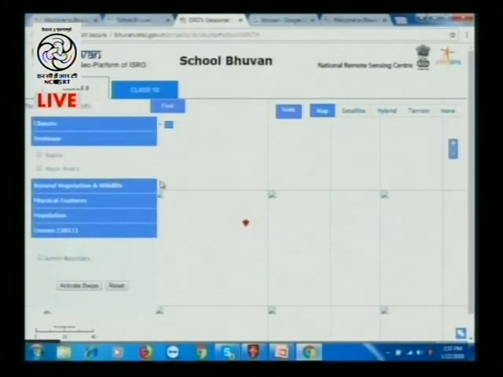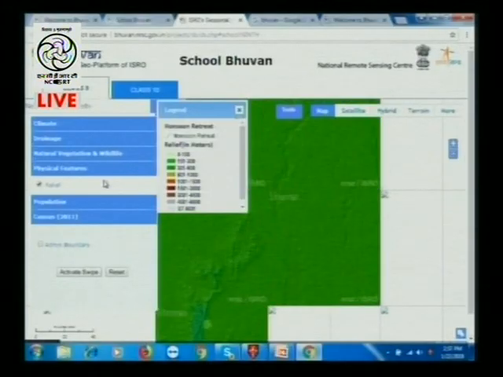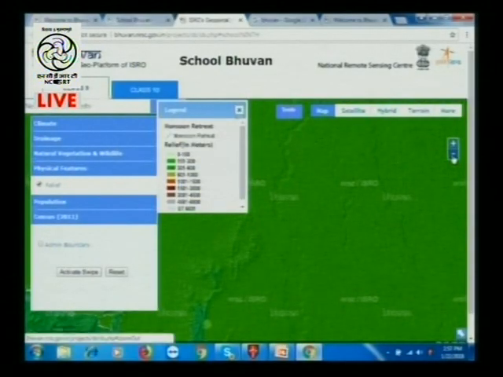We can take this physical features map also. Yes, the relief. At times there can be a little problem that the data is slightly slow. If the internet facility is slow, then definitely it will slow down. But if the internet facility is fast, you can quickly keep on exploring one after another.